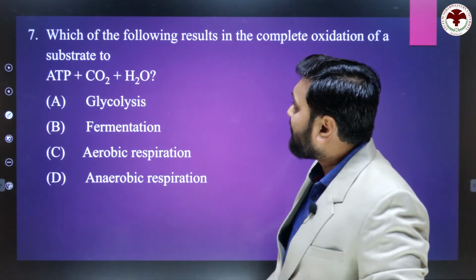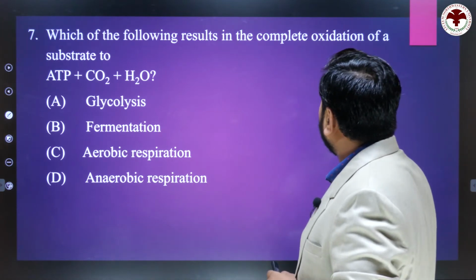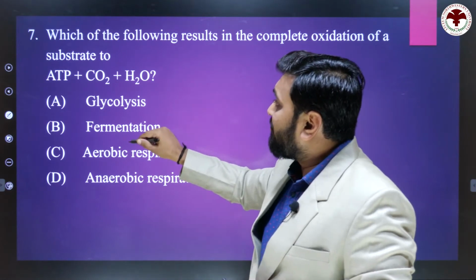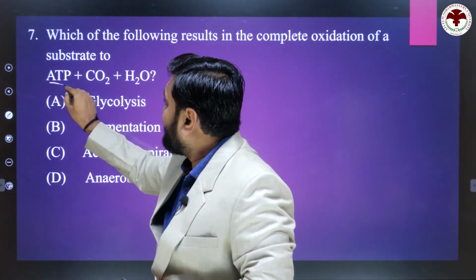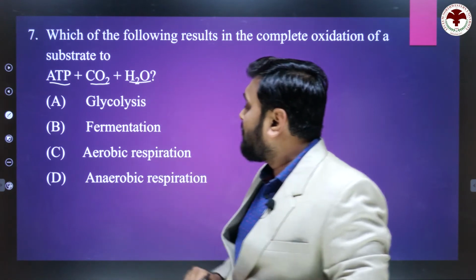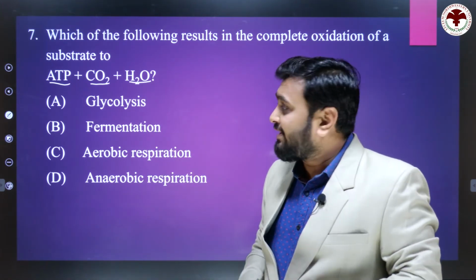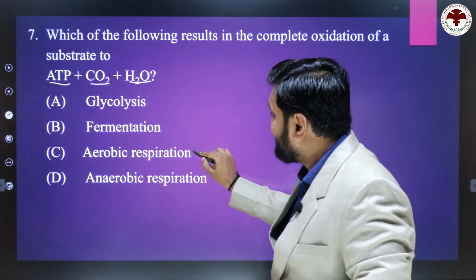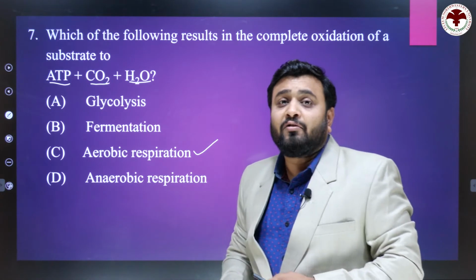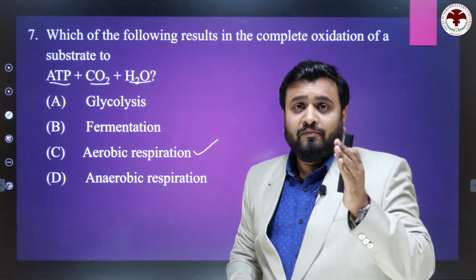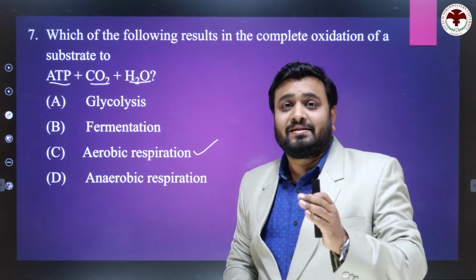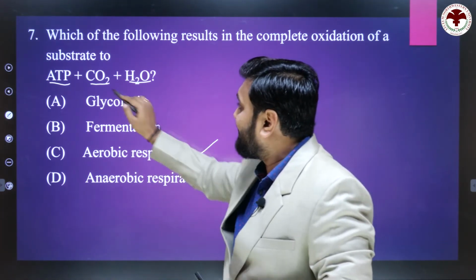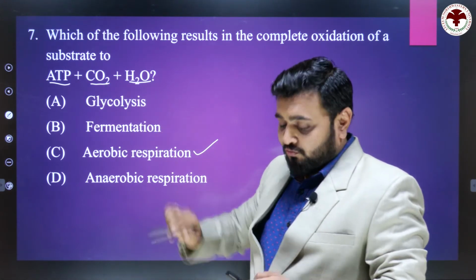Next question: which of the following results in the complete oxidation of a substrate? It means at the end of the reaction we get ATP, CO2 and H2O. Among these four options, only one reaction is capable of producing CO2 and H2O with ATP, and that is aerobic respiration. The aerobic respiration has three stages: first is glycolysis, second is TCA and third is oxidative phosphorylation. At the end of the phosphorylation we get the ATP, CO2 and H2O.